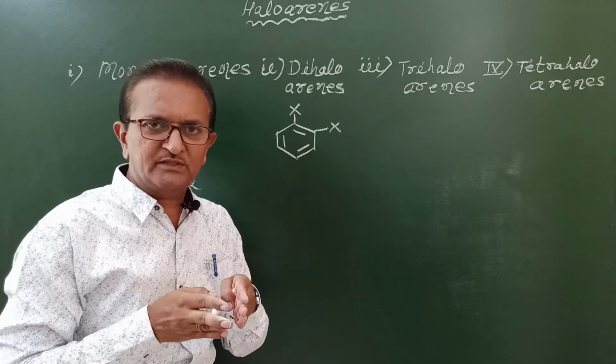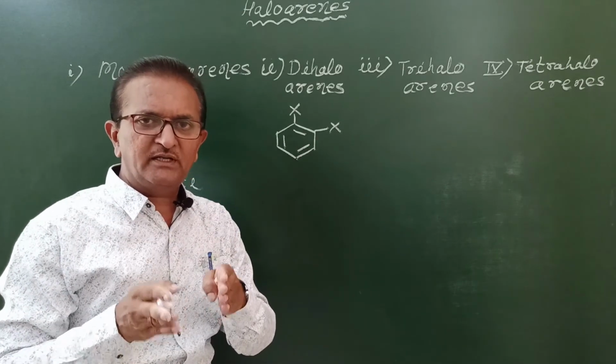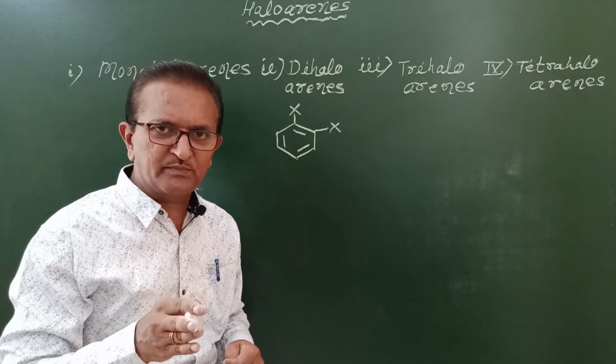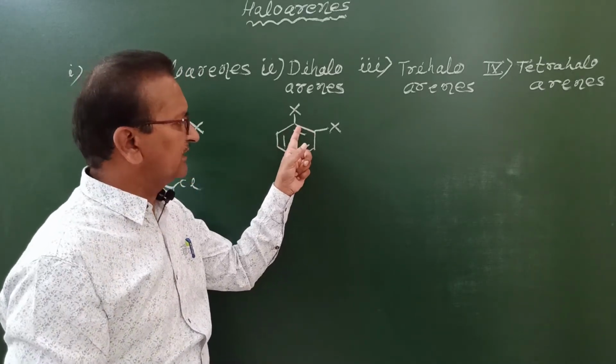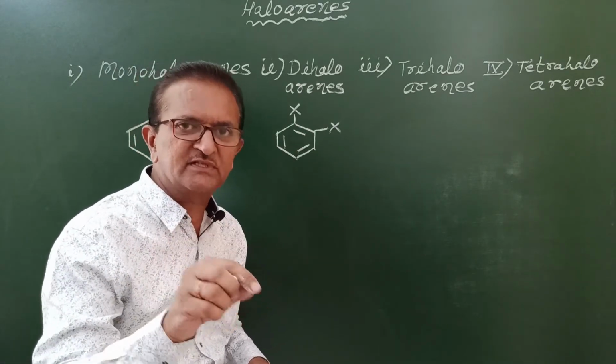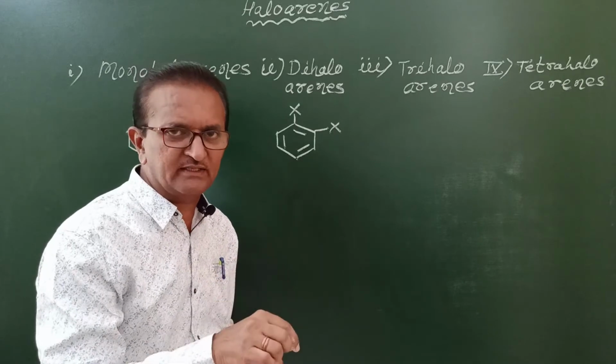Or in the form of a definition: aromatic halogen compounds formed by the replacement of two hydrogen atoms of the benzene ring by two halogen atoms are called dihaloarenes.